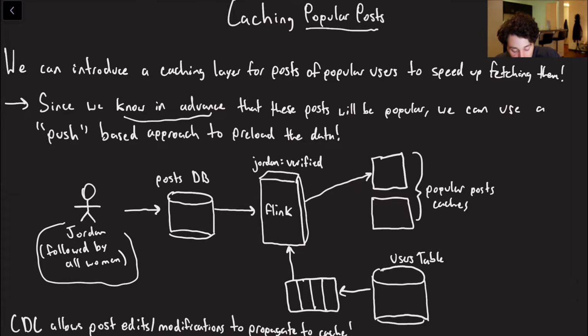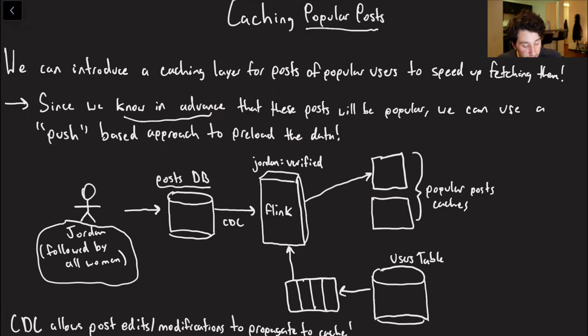For example, here's me. As I mentioned, all women on Twitter follow me. They love me. So the first thing that we do is put it in our post DB. This is going to be common amongst all tweets. The next thing is that it goes over CDC, I forgot to write out the Kafka queue here, but hopefully that makes sense, into Flink.